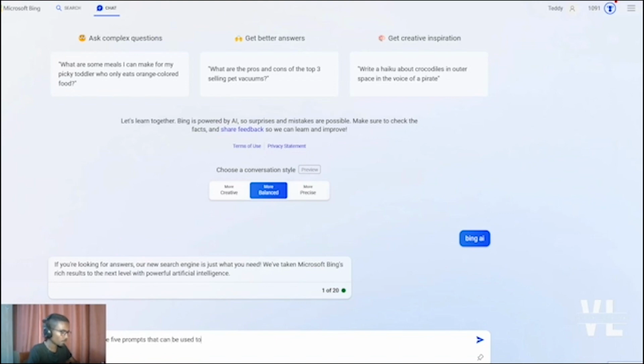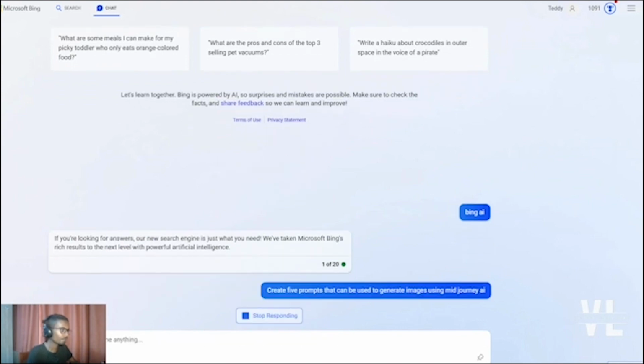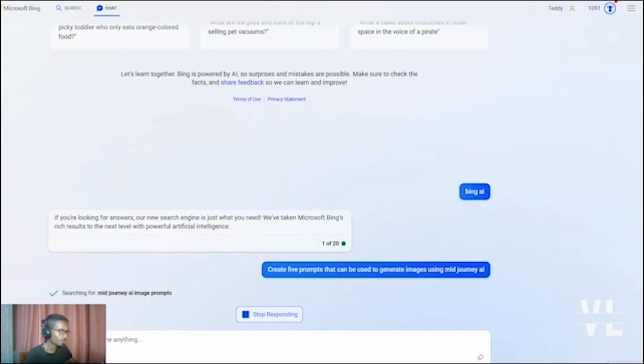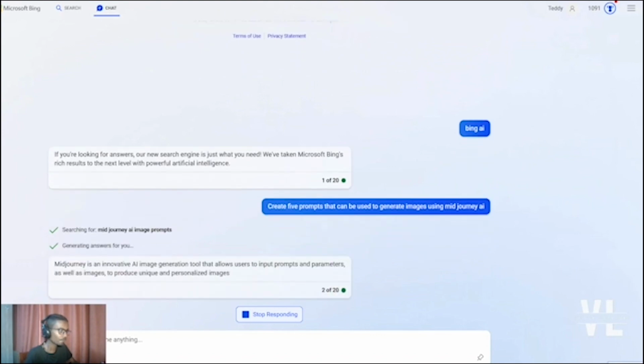That can be used to generate images using, for example, Midjourney AI. This is one of the ways that we can use creative prompts in order to generate images.